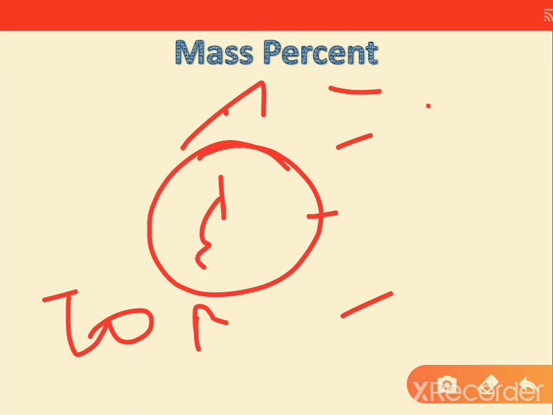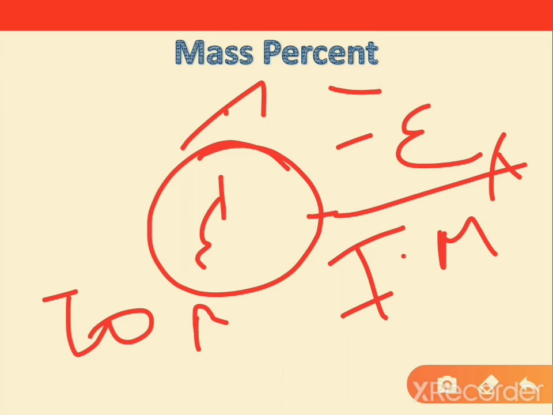Just write the formula: marks of English divided by total marks into 100.